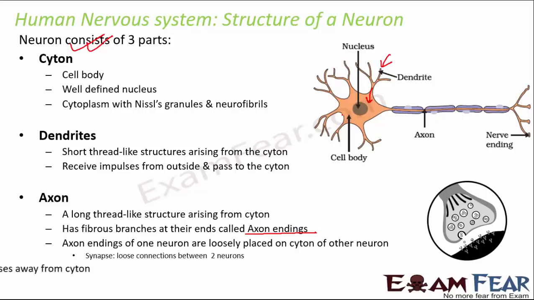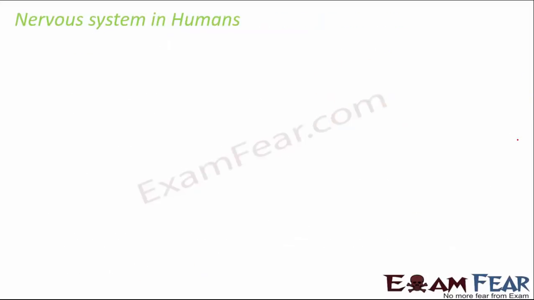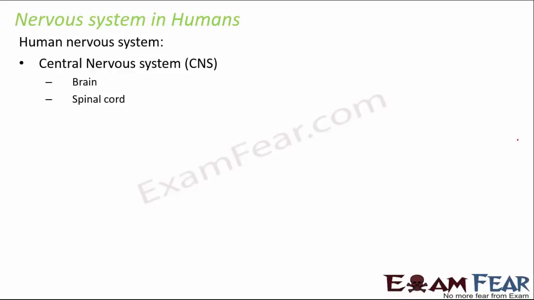Okay, so that's the structure of a neuron. Now, the purpose of the axon is to conduct impulses away from the cyton. So basically, the impulses are taken to the axon and then they are thrown out of this neuron. So that's how the information passes. Okay, now in human beings, if you talk about the nervous system, there is a central nervous system which is